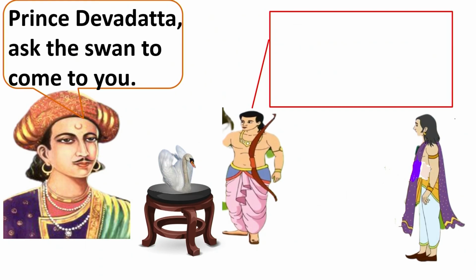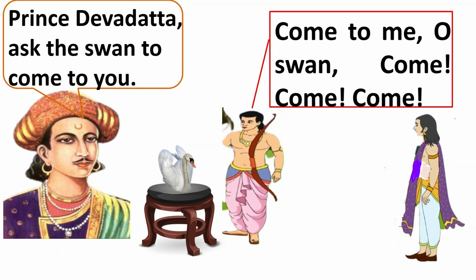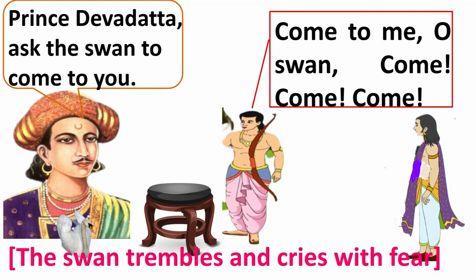Now, the chief minister says, Prince Devadatta, ask the swan to come to you. Devadatta, come forward and ask the swan to come to you. Then Devadatta comes, he says, come to me, O swan, come, come, come. He says like that. But the swan is frightened. Then the swan trembles and cries with fear.